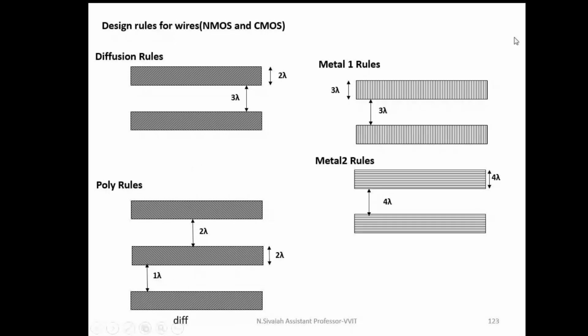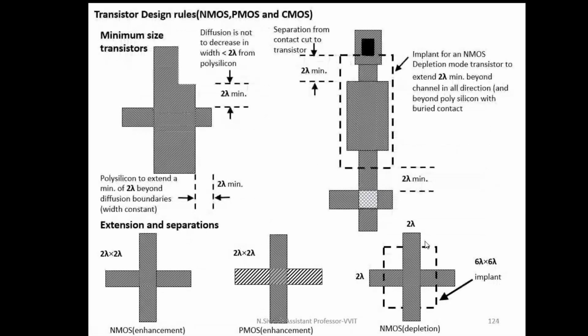Similarly, this is metal 2. Metal 2 has the dimension 4 lambda. Here also metal 2 has the dimension 4 lambda. The distance between metal 2 and metal 2 is 4 lambda only. Anyway, these symbols are used while drawing a layout only. A layout can be drawn with proper dimensions only.